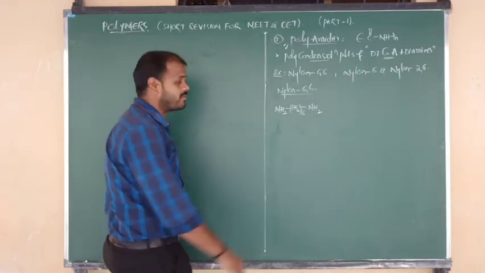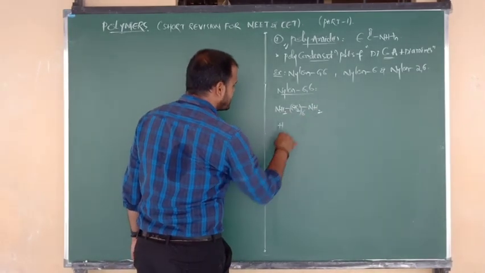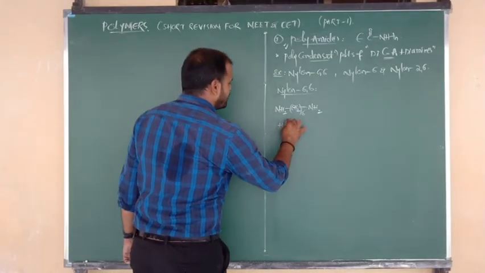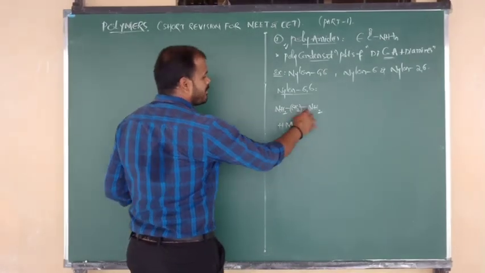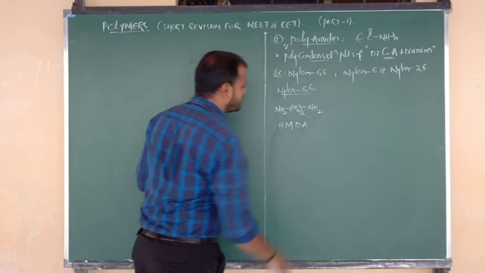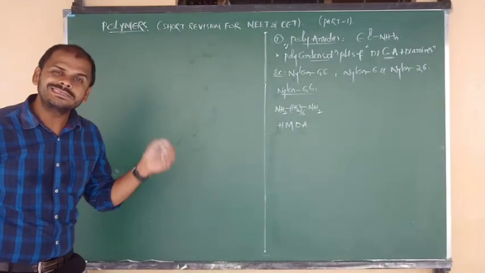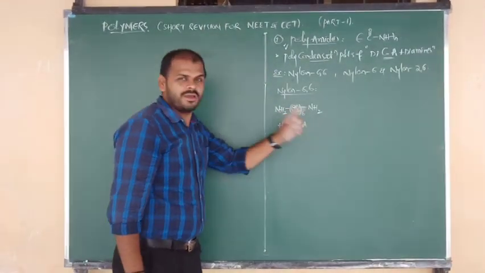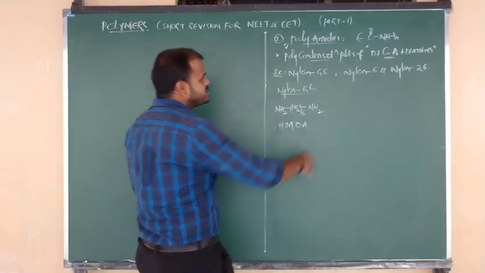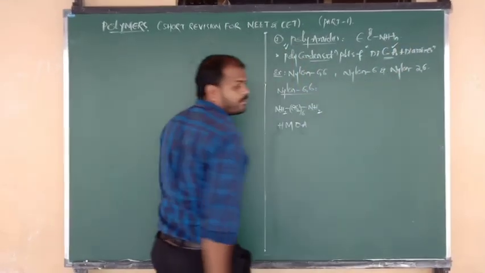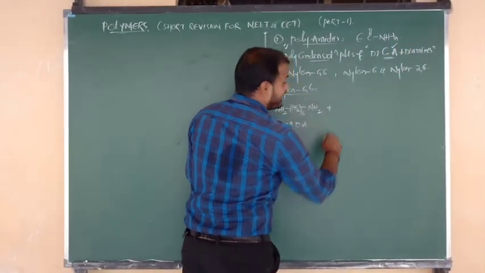What is the name of this formula? 6 means hexa, CH2 means methylene, amine, diamine. This is nothing but HMDA, hexamethylene diamine, monomer number 1. Next, we want to take a dicarboxylic acid, and that is nothing but adipic acid.